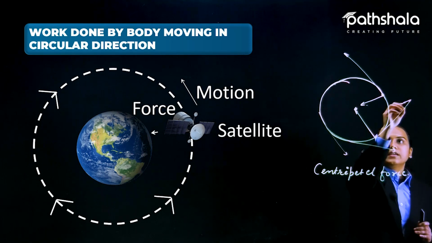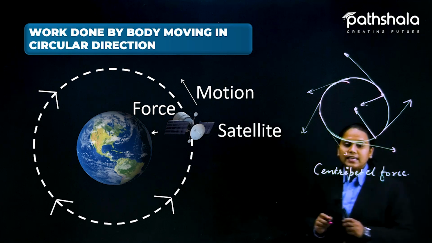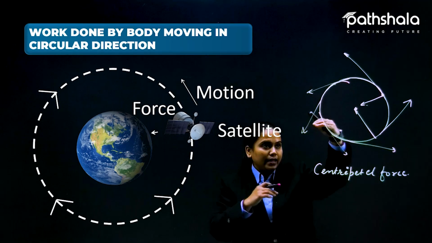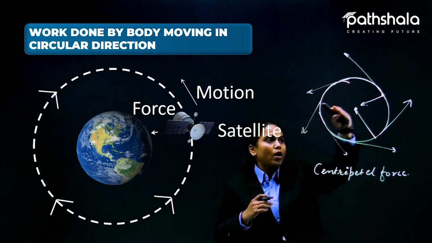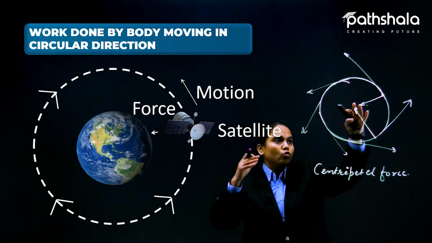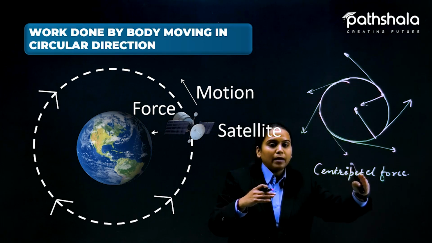So if the stone is at a position in the circular orbit and we suddenly drop the motion, it will move in a linear manner.